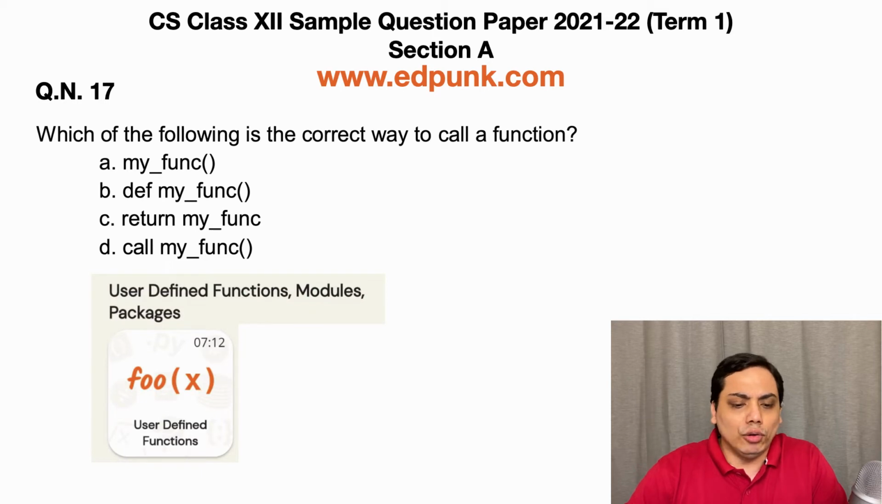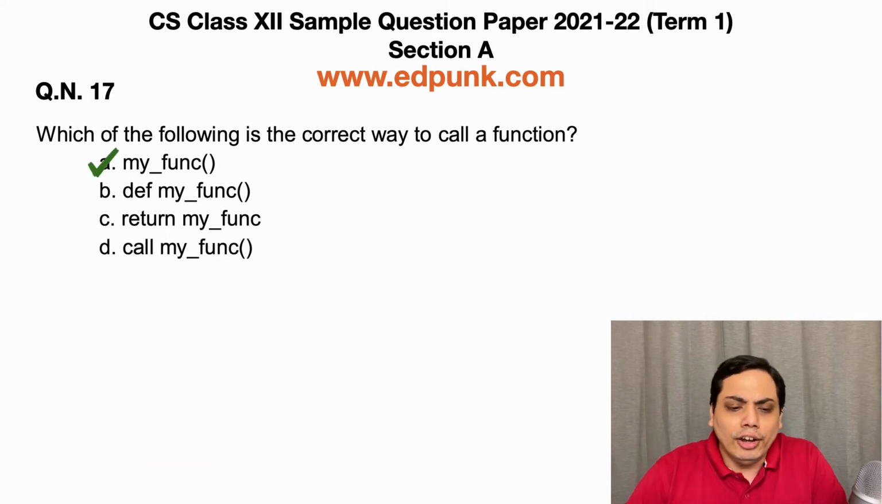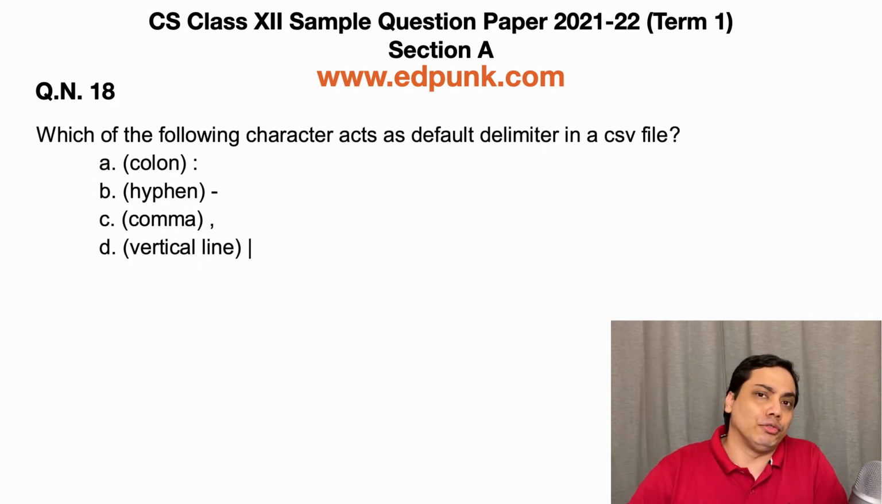Now the correct way to call a function is to simply execute its name followed by the arguments. No other keyword is required in the function's call statement, so the right option is option A. Moving on to the next question.